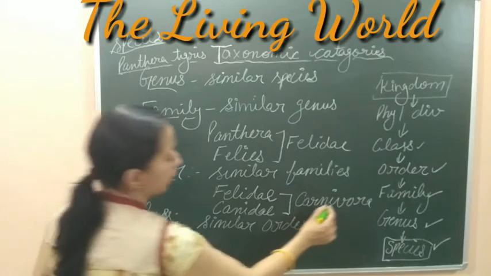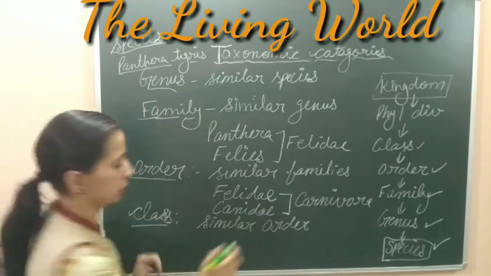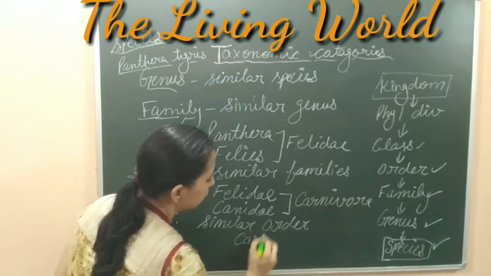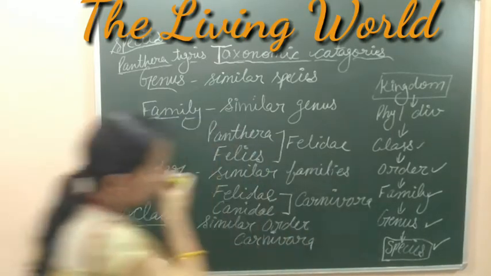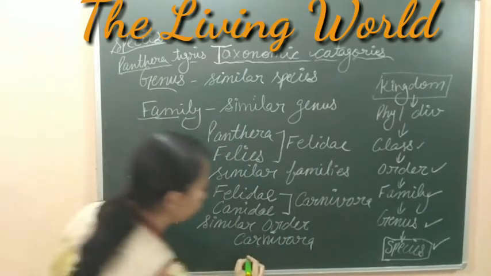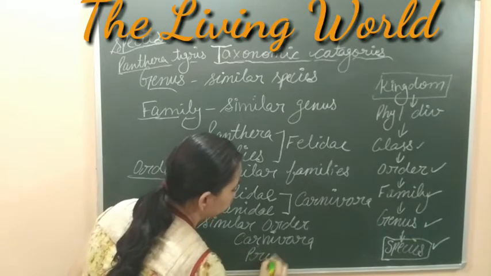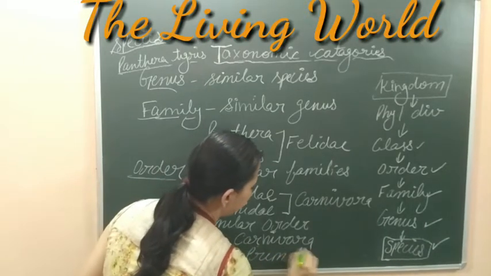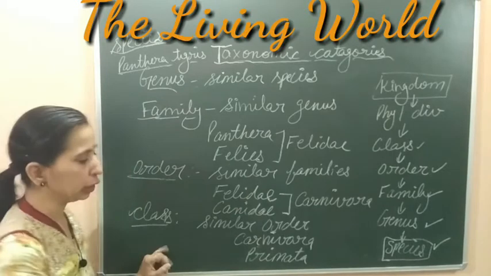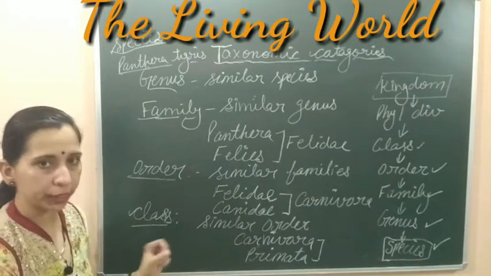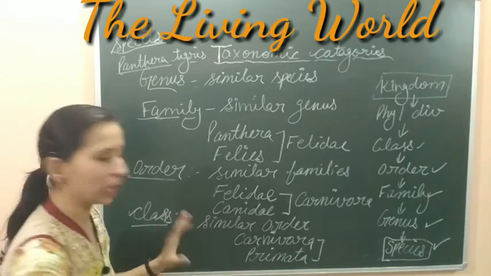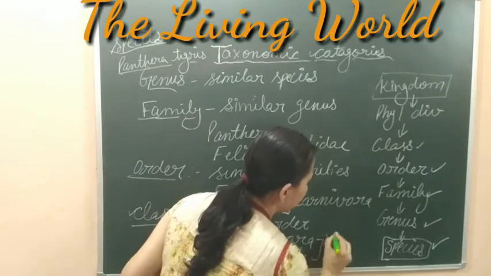Similar orders. Here we are talking about one order, that is the Carnivora, which we already studied. Carnivora. This is the one order. Another order which we have is Primata, in which all the primates are included. Carnivora and Primata. Both of these two orders are included into a class, and the class is Mammalia.